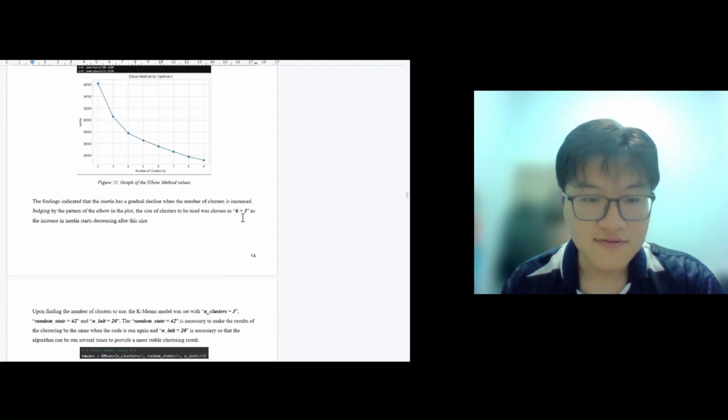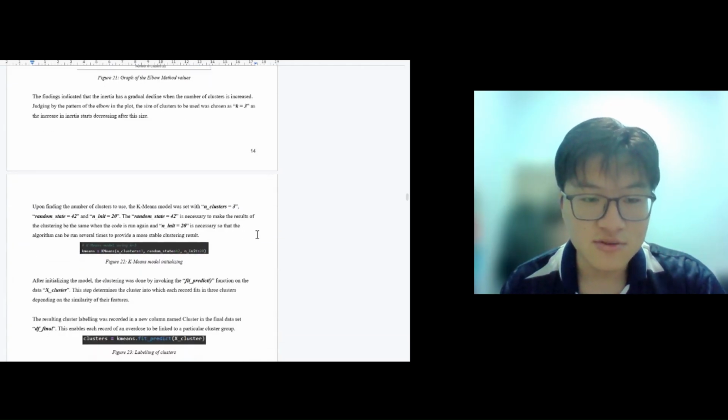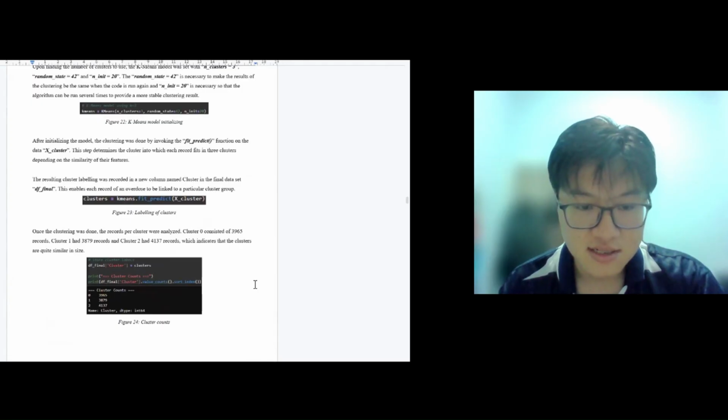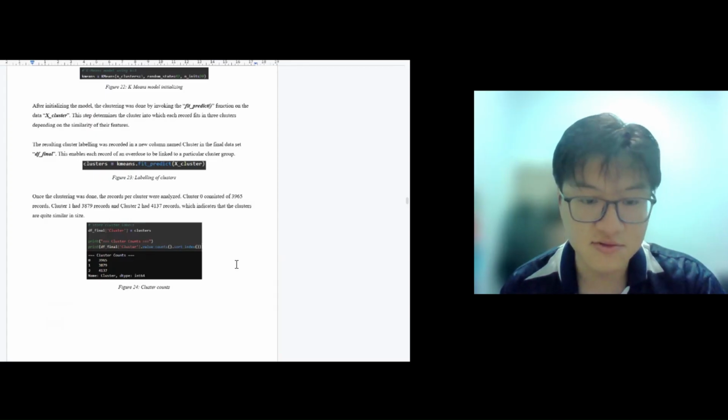After selecting 3 clusters, we train the k-means model and assign a cluster label to each record of the data. The results show that the data set was divided into 3 clusters with relatively balanced sizes, containing approximately 3,965, 3,879, and 4,137 cases respectively.